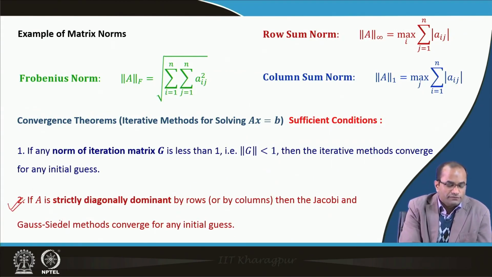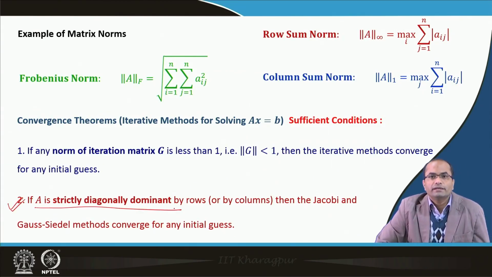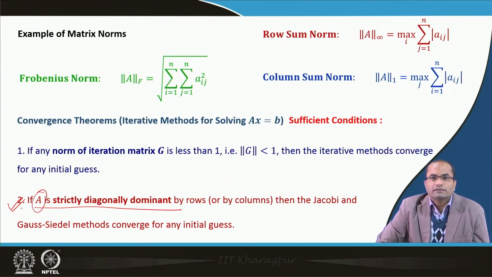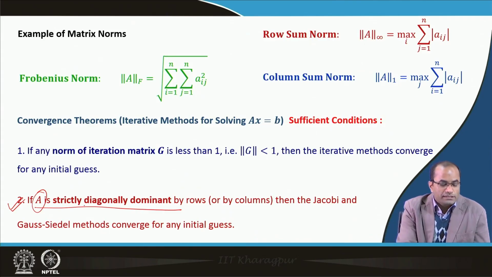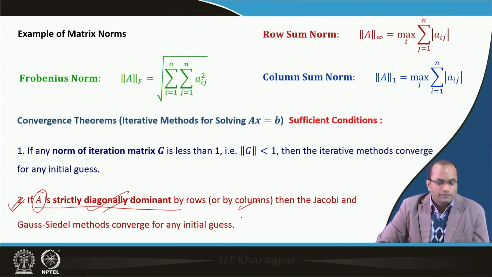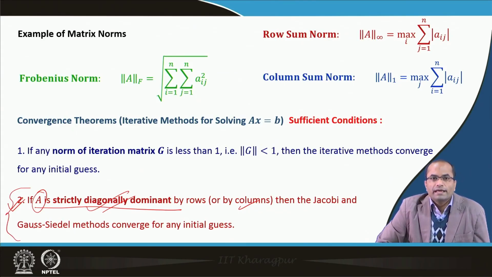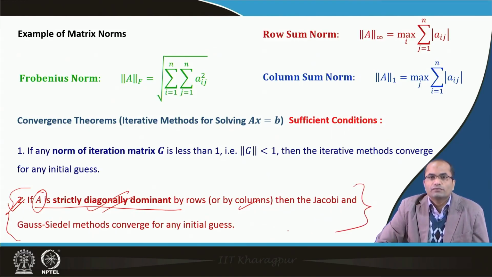The second sufficient condition we have is that if A is strictly diagonally dominant, and this is the best one which we should check first, because here we are talking about A, the coefficient matrix which is given directly in the system of linear equations. So, if A is strictly diagonally dominant by rows or by columns, then we can say that the Jacobi and the Gauss-Seidel methods converge for any initial guess. So, first we will check this sufficient condition. If we observe that A is strictly diagonally dominant by rows or by columns, then we do not have to check for any other sufficient condition or necessary and sufficient condition, because that itself is a sufficient condition for the convergence.